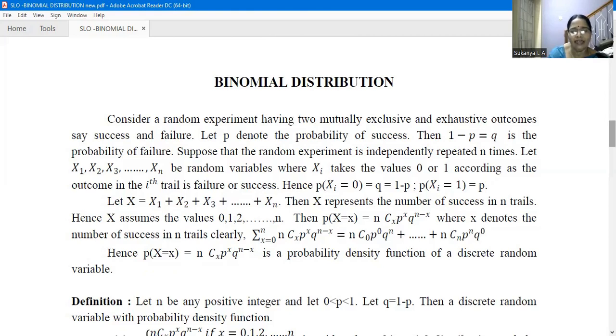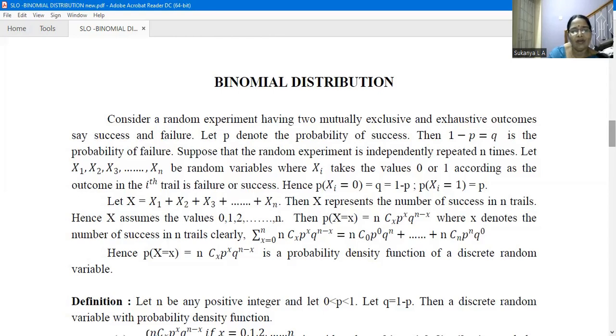Like this, if there are 5 successes, then the value of X will be 5. If in all the n trials success comes, the maximum value of X is n. And if not even a single success occurs, then the value of X is 0. So X assumes the values 0, 1, 2, 3, etc., n.